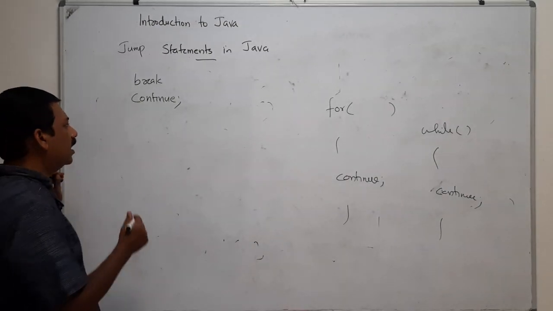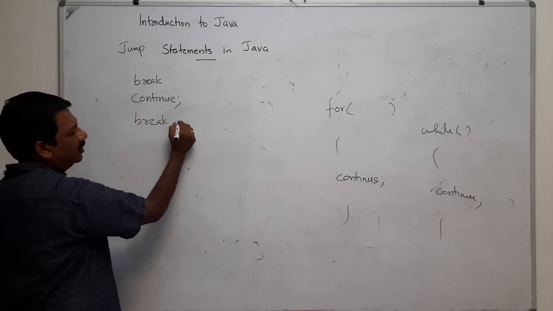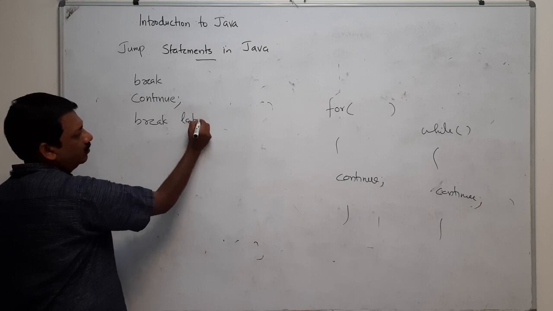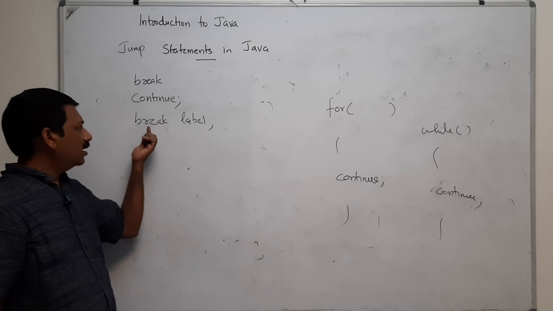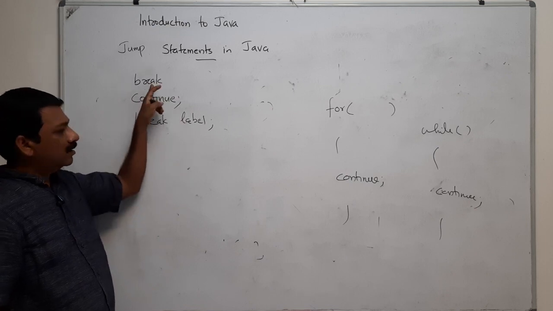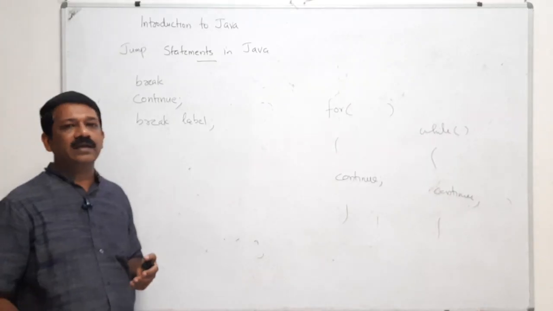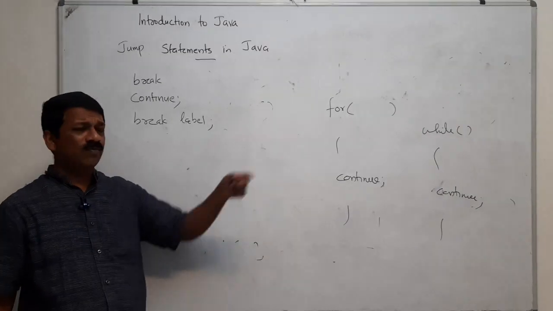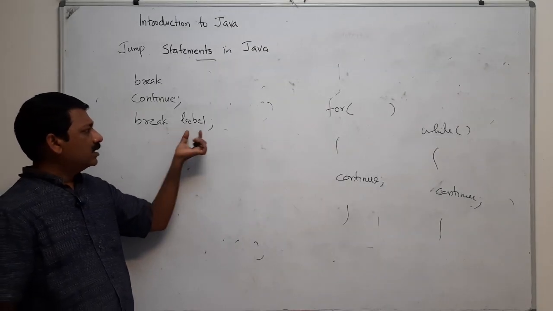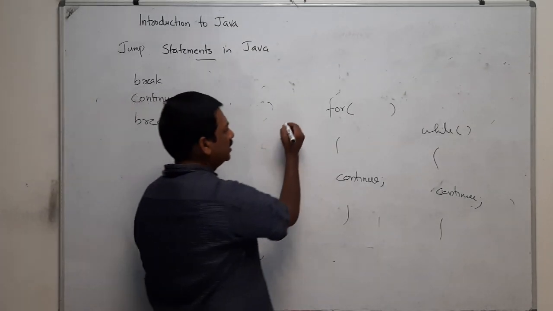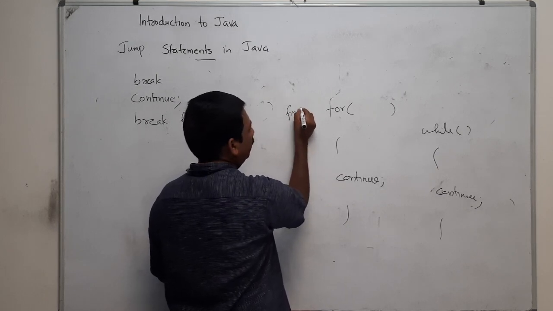The last one is that you can have a break with a label. Break label means, initially, if you have a break statement, it exits that for loop or while loop. But if you have a break label, you can label, for example, something like first.